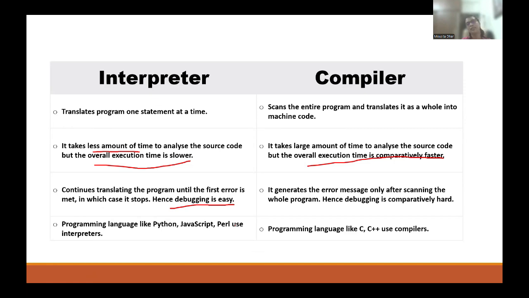So debugging is easy, but in the case of the compiler, just opposite. Debugging is a little hard because it is reading all the code. Then at the last, it is saying at line number 1 some problem, at line number 5 some problem, like that. So debugging is a little hard in compiler, which is very easy in interpreter. Right? Last one. Programming languages like Python, JavaScript, Perl use the interpreter, and programming languages like C, C++ use the compiler. Right? Hope it is clear.